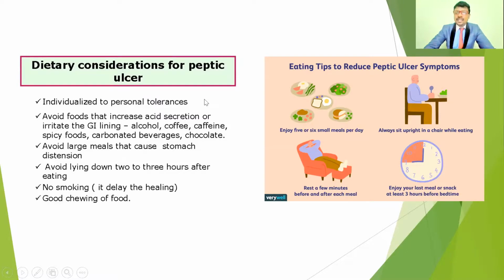Along with these, healthy lifestyle modifications, such as avoiding oily food or junk food, alcohol intake, and smoking, are helpful to prevent peptic ulcers. These are the main important precautionary measures to avoid peptic ulcers.